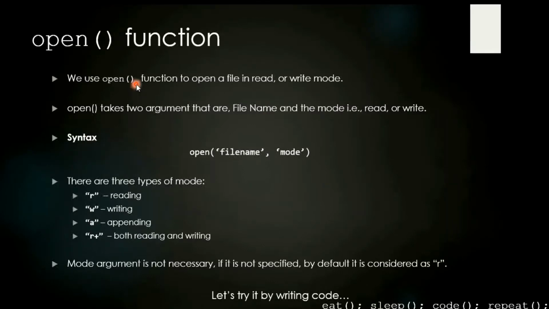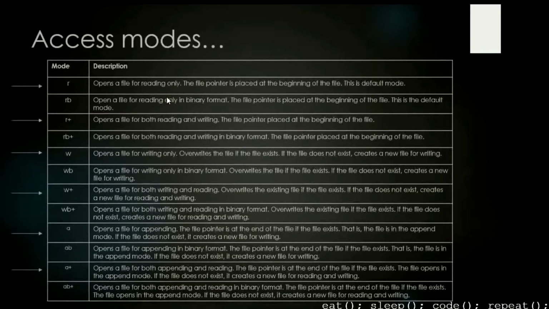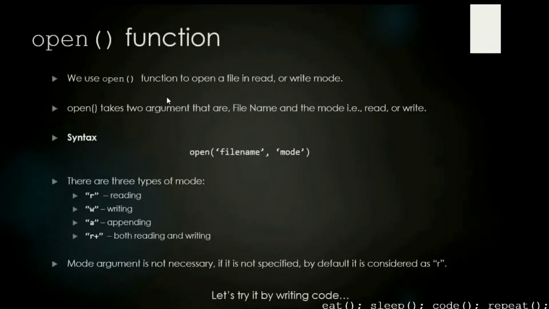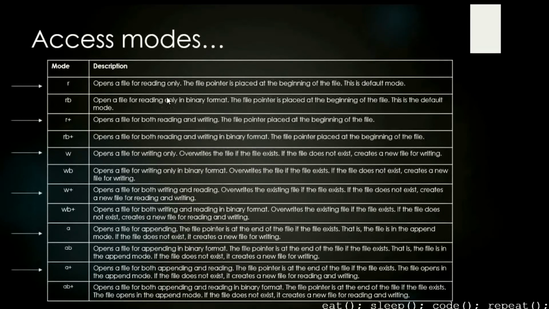So we have different modes, and mode is not necessary. If it is not specified, we're going to have our default mode, that is the read mode. Now there are different access modes, as you have seen: read, write, append, and R+. So we have similar different modes also. For read, I have RB also, R+ also, RB+ also. These are the ones which we are going to look over in detail. The rest are all similar.